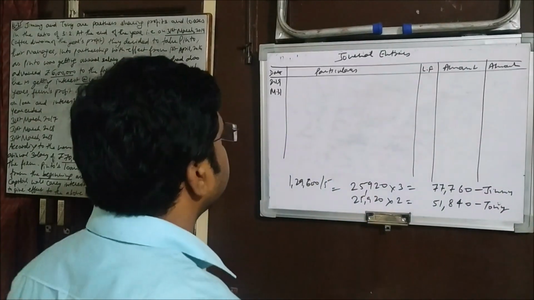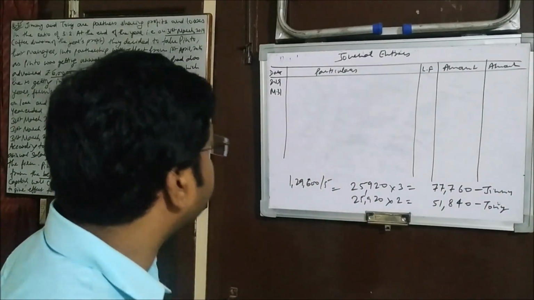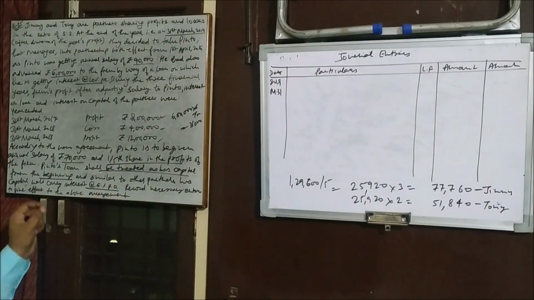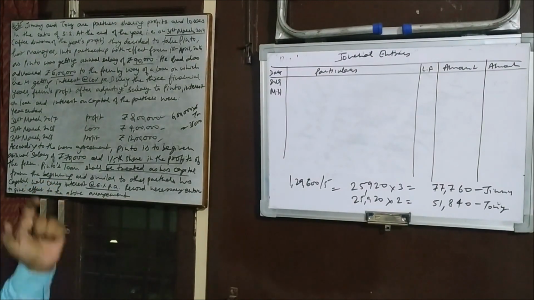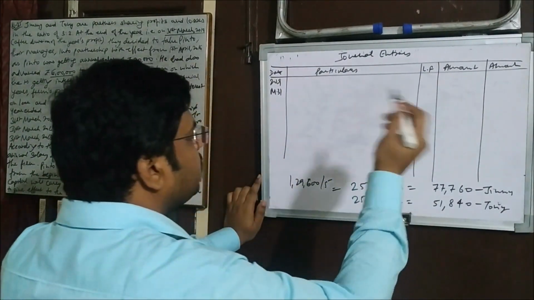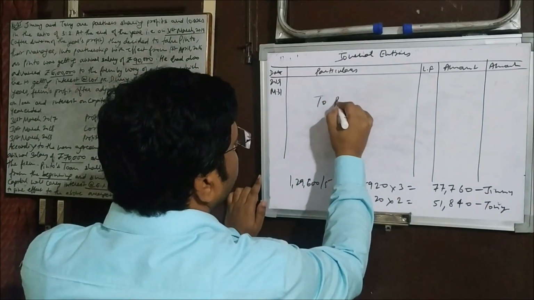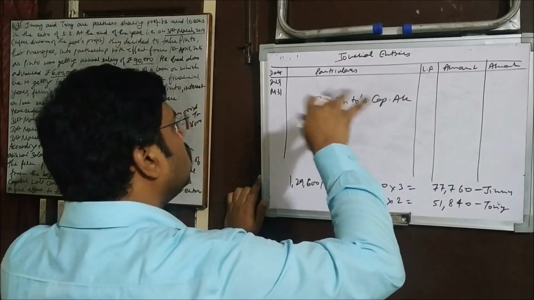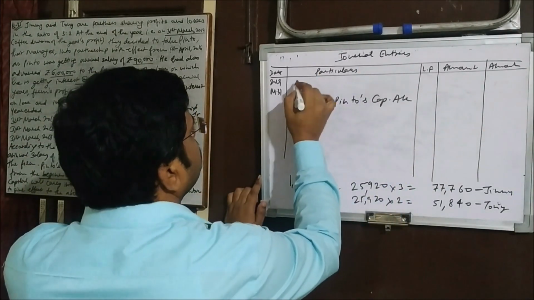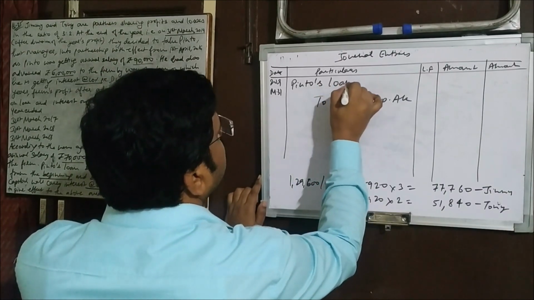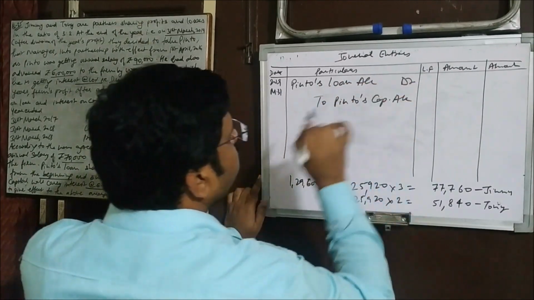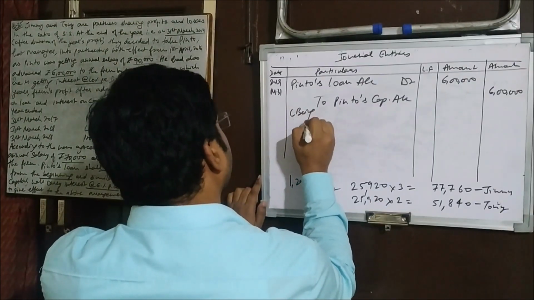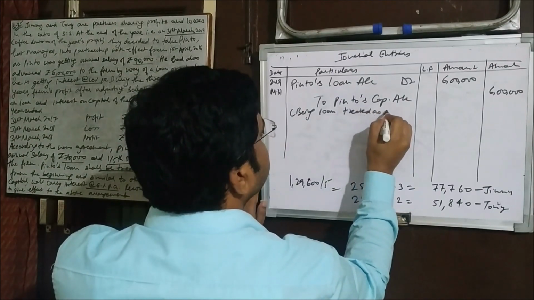Okay, so we are passing these entries on March 31st, 2019. Very first we'll pass the entry for treating his loan as capital. Capital is credited whenever it is created, so to Pinto's capital account, and the loan is now being paid off, so it is debited. Pinto's loan account is debited to Pinto's capital account. It has been converted now. We write here: being loan treated as capital.